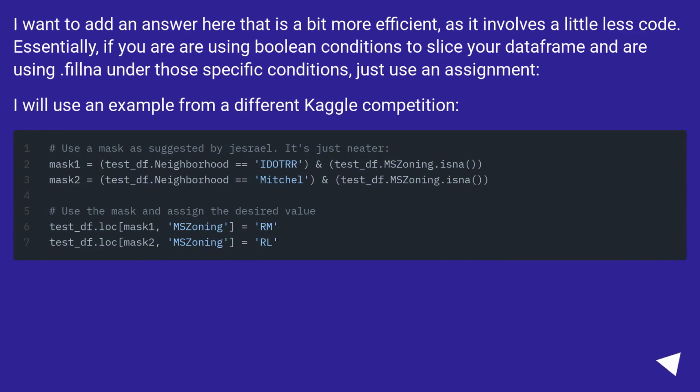I want to add an answer here that is a bit more efficient, as it involves a little less code. Essentially, if you are using Boolean conditions to slice your data frame and are using fillna under those specific conditions, just use an assignment. I will use an example from a different Kaggle competition.